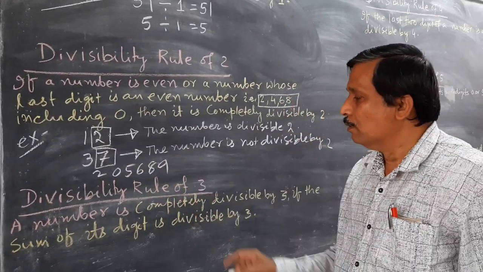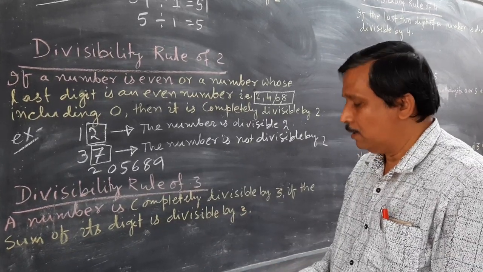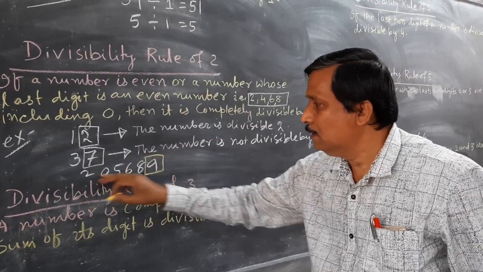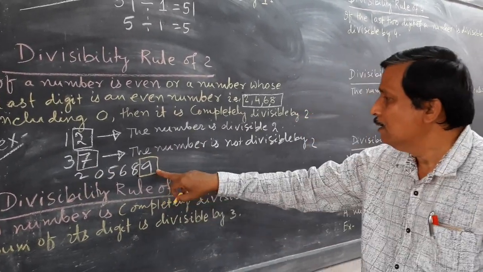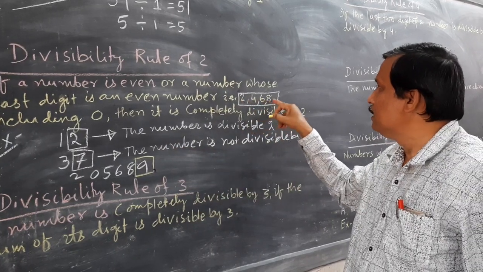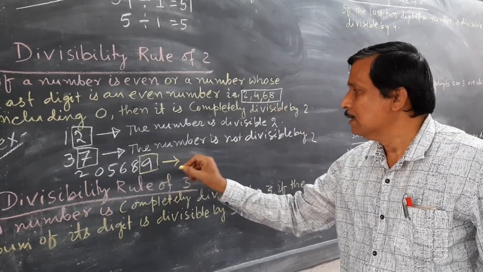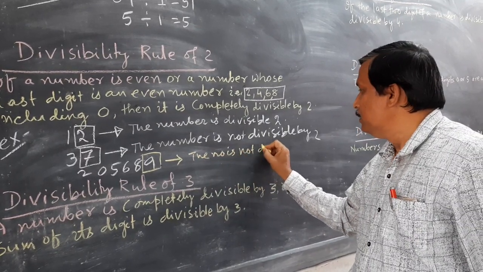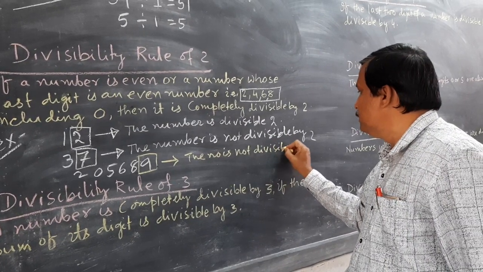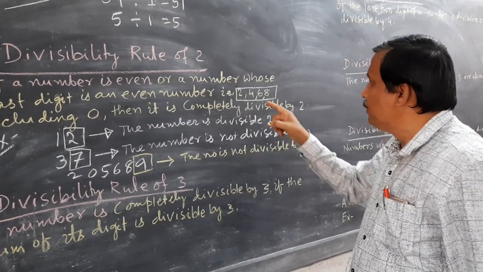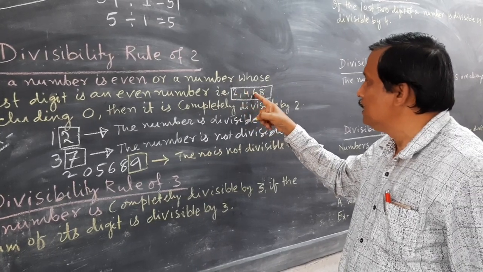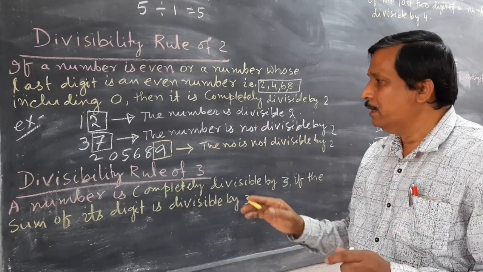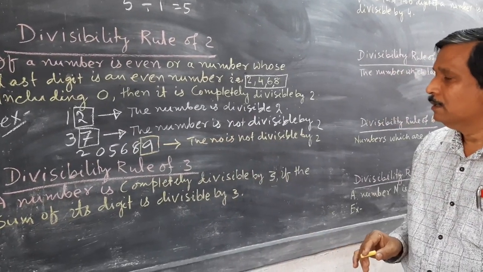Suppose you want to know whether this number is divisible by 2 or not. For that you only take the ones digit, not these other digits. Here you see 9. Among 2, 4, 6, 8 there is no 9. So what is the answer? The number is not divisible by 2. So if the number contains only 2, 4, 6, 8 or 0 in its ones digit, then automatically, blindly, you can say that the number is divisible by 2.